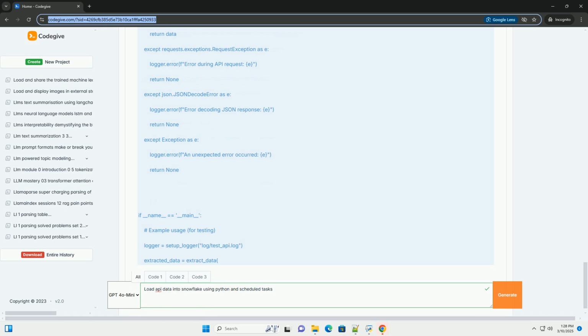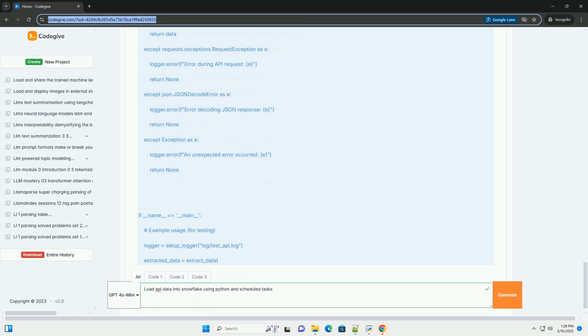Logging. The scheduler also uses the logger to record when the job is executed and any errors that occur. 7. Logging setup. The code snippets above include a setup_logger function. This is how you can create the function if you haven't already.